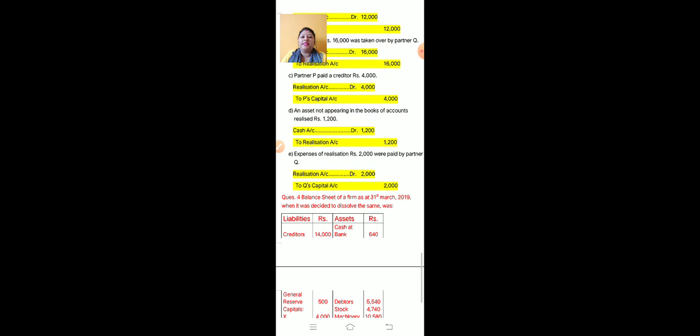Next is stock worth rupees 16,000 was taken over by partner Q. Here the stock amount rupees 16,000 was taken over by Q. So the entry will be Q's capital account debit to realization. Next is partner P paid a creditor of rupees 4,000. A creditor is a liability, and who is paying? P. P has settled the liability. So the journal entry will be realization account debit to P's capital account.